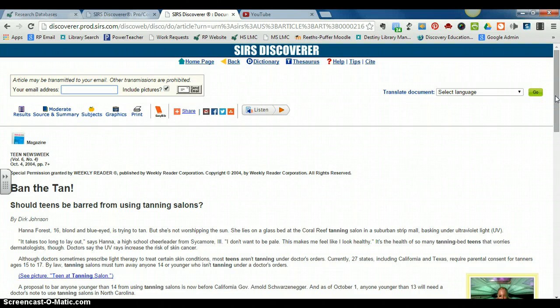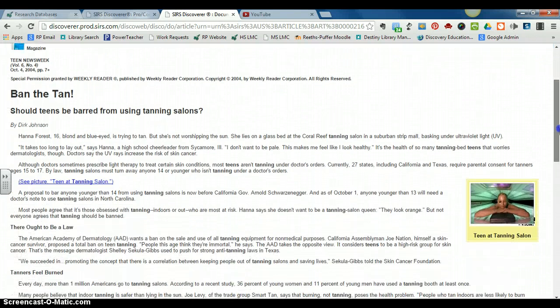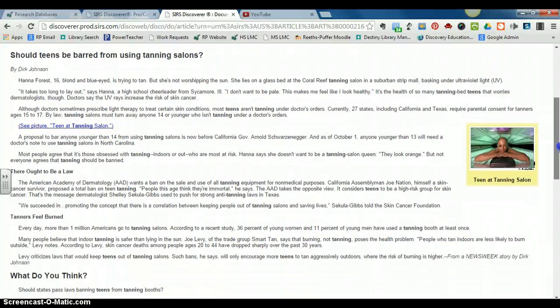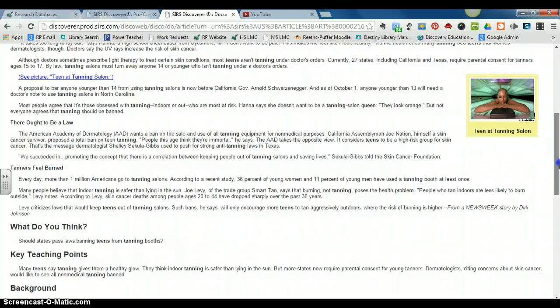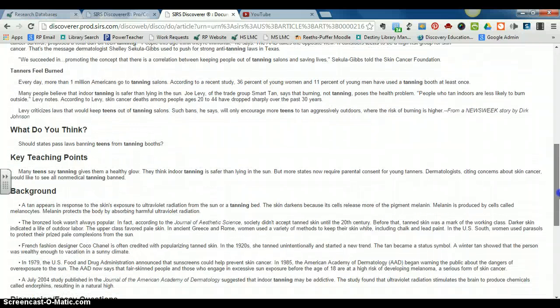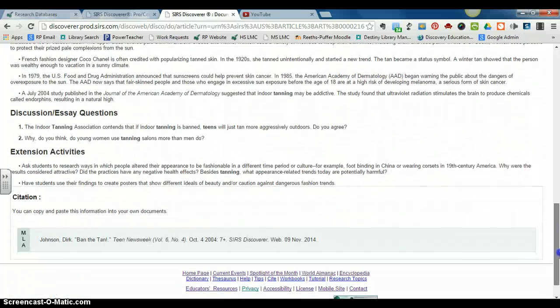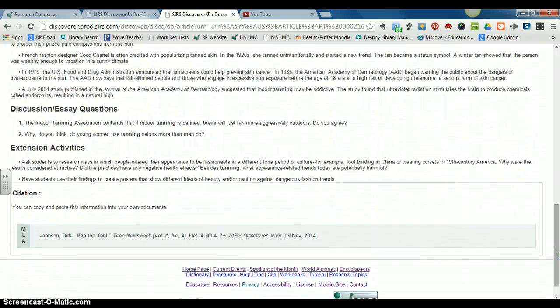This article should look the same to you as the last article we looked at in SIRS Discover. You're always going to see these same things up here at the top. Your source information is always going to be right here at the top. And now here's our article. All right. So we have our article to read about. Our search terms are bold. And it's going to give us some background information. Oh, okay, kind of a timeline. And then here is our citation.